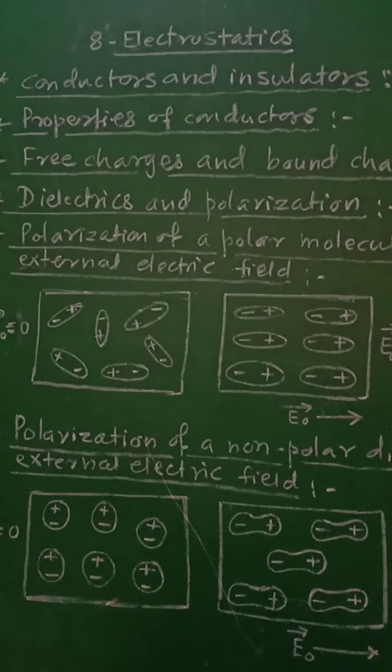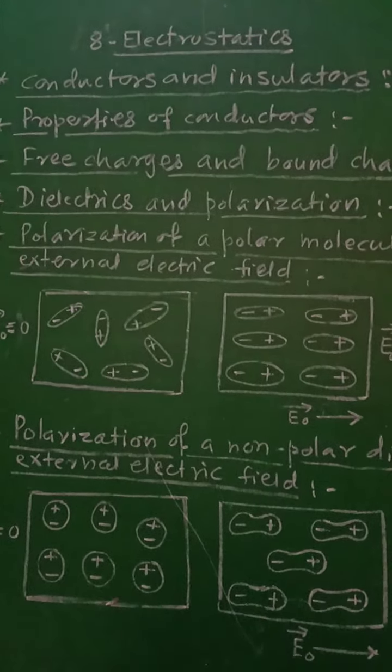Now, insulators are the materials or the substances which do not allow the electricity to flow through them. For example, glass, water, wood, rubber, etc. are the examples of insulator. They do not contain free electrons and hence they will not allow the electricity to flow through them.